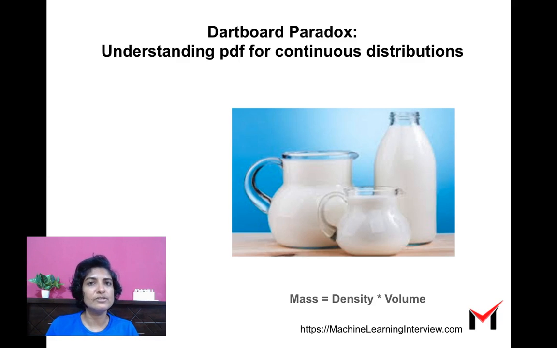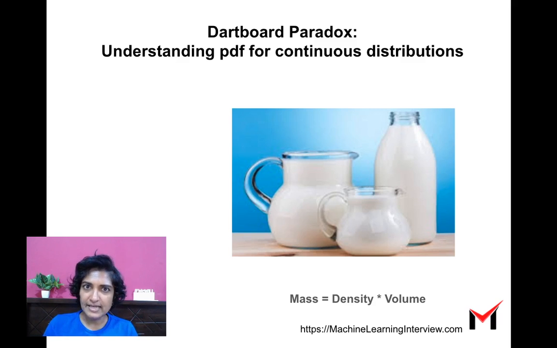So you can come up with the weight from the mass if you know the volume along with the density. And this is where the whole notion of density comes from. Even when we define a probability density function, we cannot talk about a probability without defining the range or the area over which we are computing it.